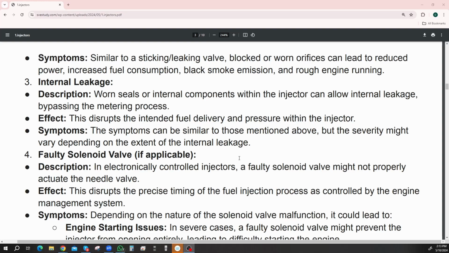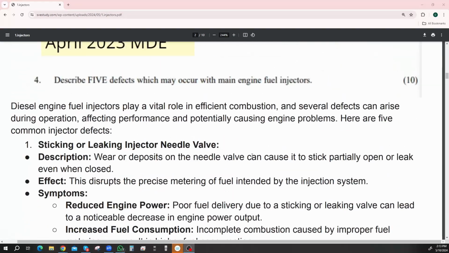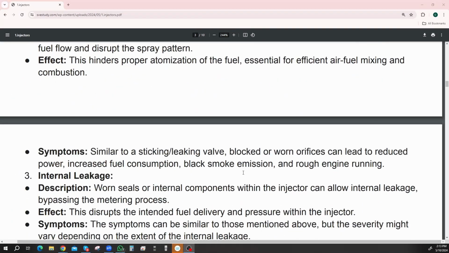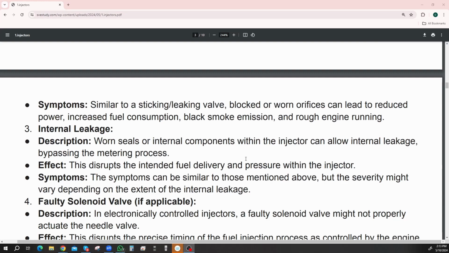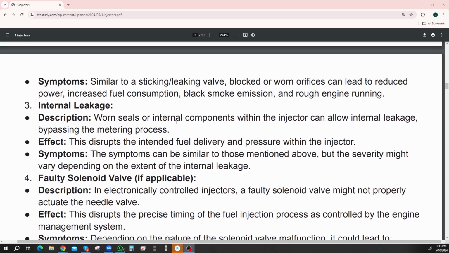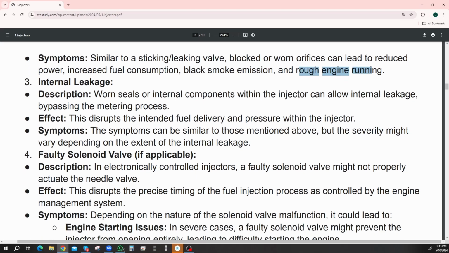The symptoms can be similar to those mentioned above, but the severity might vary depending on the extent of the internal leakage. So it's the same symptoms each time. It doesn't say in the question we have to list the symptoms. It just says describe 5 defects. So we're describing them in detail, but the symptoms are always black smoke, increased fuel consumption, reduced power output, more emissions, more environmental damage, and rough running of the engine, so more maintenance on parts and damage. It's always the same.